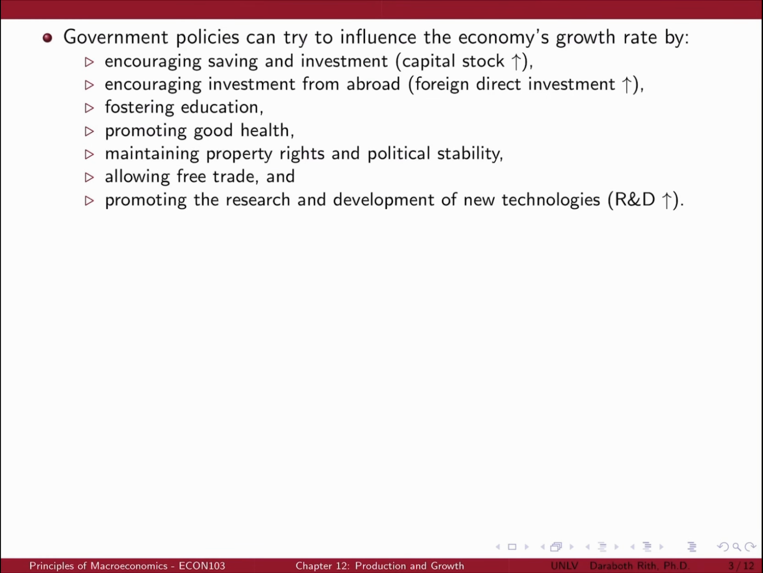Government policies can try to influence the economy's growth rate in many ways: by encouraging saving and investment, which can help increase capital stock; encouraging investment from abroad, which can help increase foreign direct investment; fostering education; promoting good health; maintaining property rights and political stability; allowing free trade; and promoting the research and development of new technologies, which can help increase research and development (R&D).